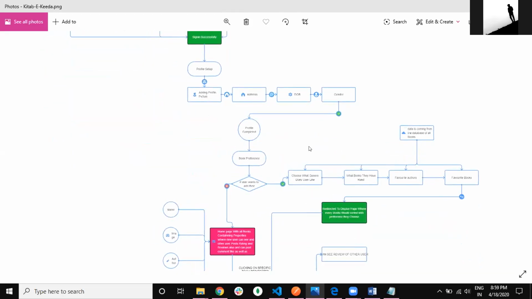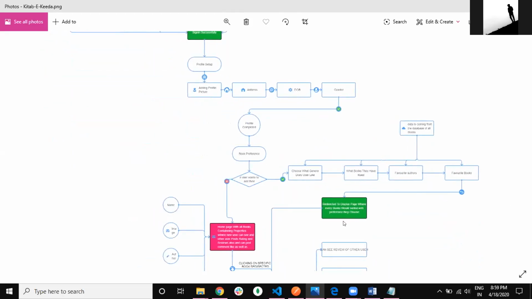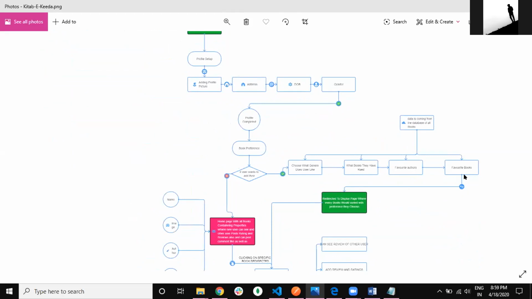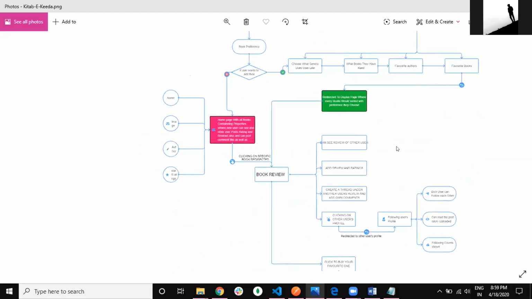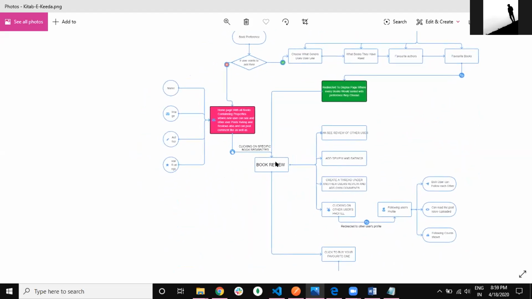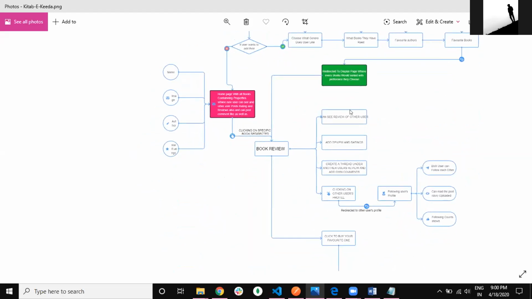Another feature in our web application is that users can filter books genre wise, favorite author wise and favorite book wise, and can find a particular book by its book ID also. Users can also give reviews and ratings for a particular book which they see on the website homepage. They can go to that page and give reviews and ratings.